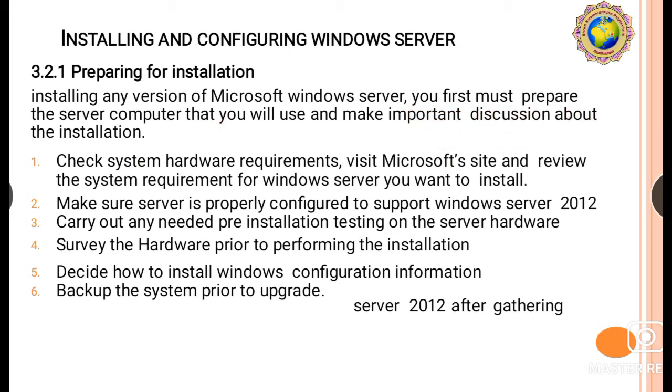First of all, you have to check system hardware requirements. Second, visit the Microsoft site and review the system requirements for the Windows Server you want to install. Then make sure the server is properly configured to support Windows Server 2012. Third, carry out any needed pre-installation testing on the server hardware. Fourth, survey the hardware prior to performing the installation. Then decide how to install, gather Windows configuration information, and back up the system prior to upgrading to Server 2012.